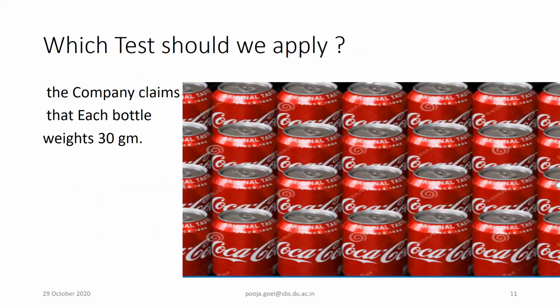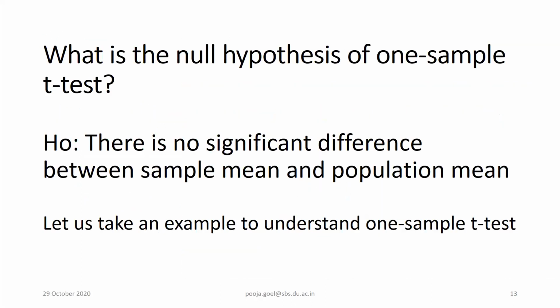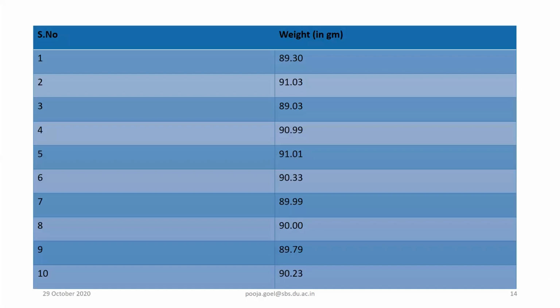Now a question comes: the company claims that each bottle of the cold drink weighs 30 grams. So we can use the T statistic. Here the null hypothesis would be that there is no significant difference between the sample mean and the population mean. So we have taken 10 cans, weighed them, and got these numbers.